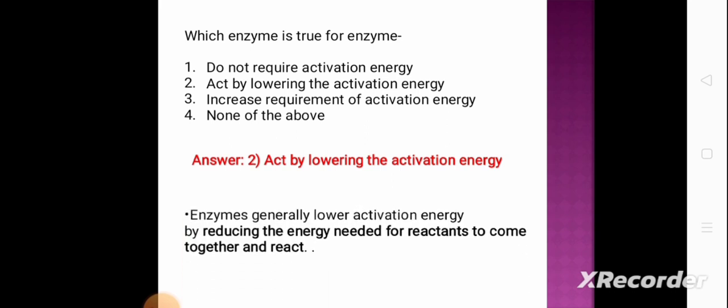Next question. Which is true for enzymes? Option 1, do not require activation energy. Option 2, act by lowering the activation energy. Option 3, increase the requirement of activation energy. And option 4, none of the above. And the correct answer is option 2, act by lowering the activation energy. Enzymes generally lower activation energy by reducing the energy needed for reactants to come together and react.